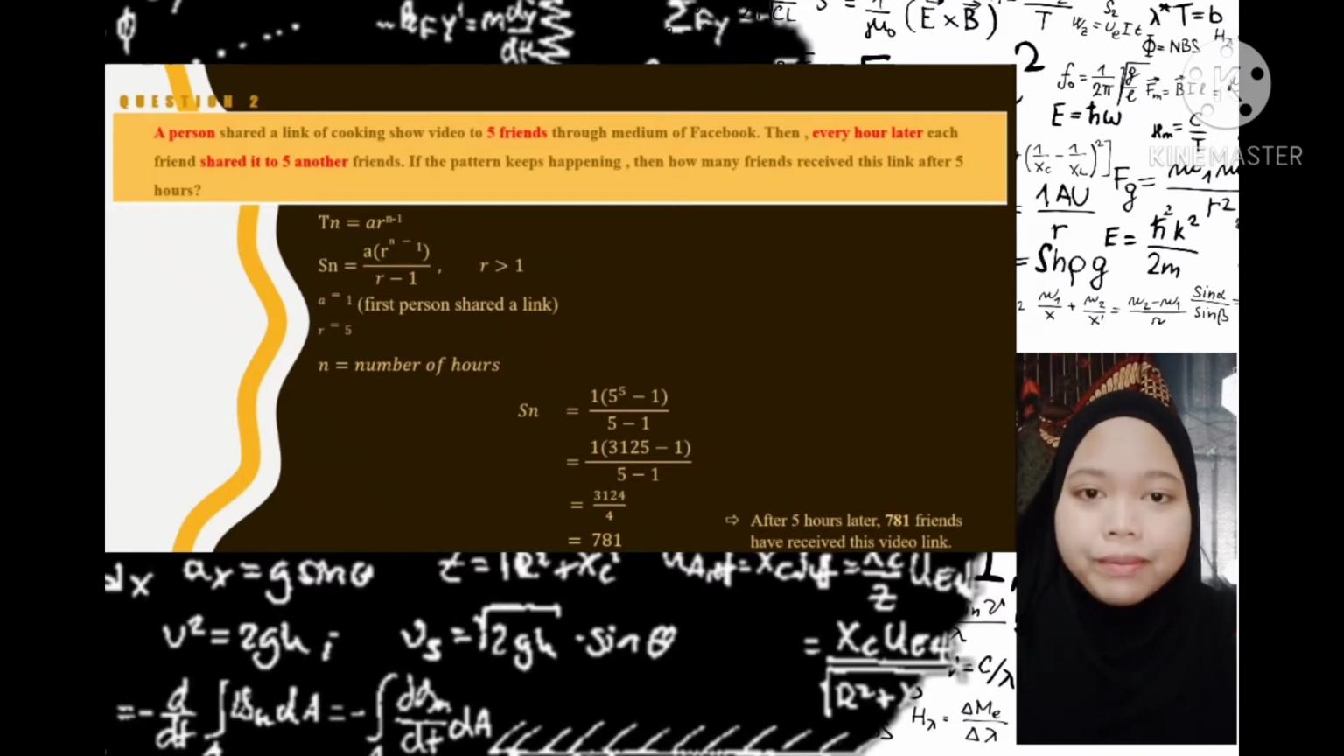Okay, for question 2, based on problem background, we can conclude that the question wants the total of the first 5 terms, which is S5. We have to use the formula Sn equal to A (R to the power of n minus 1) divided by R minus 1. From the question, we found that the first term, which is A, is 1, R equal to 5, and N, which is number of hours, is 5.